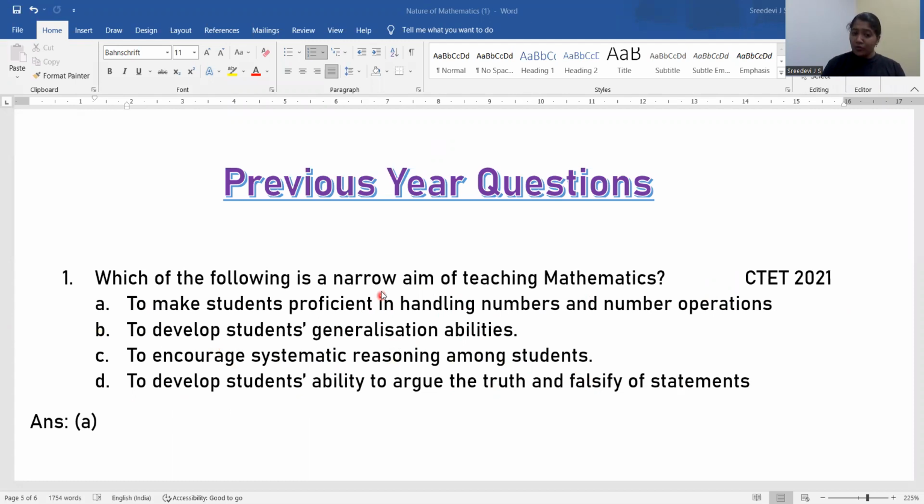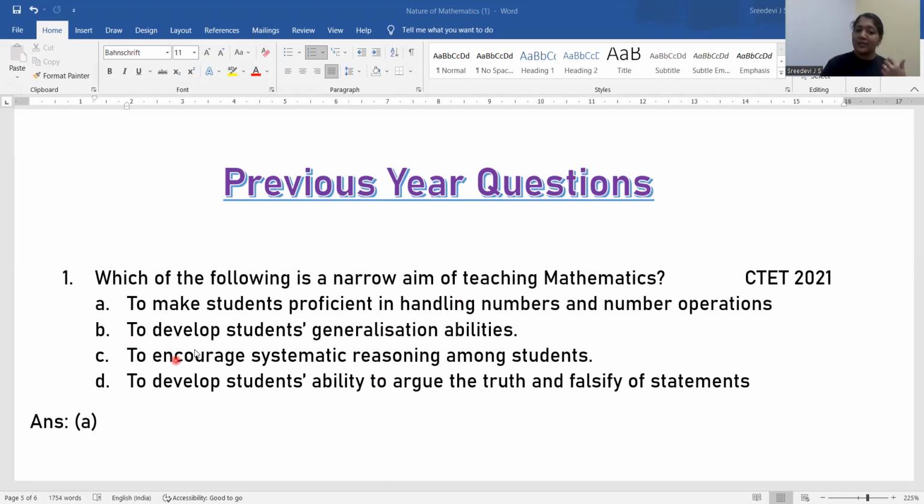See, here we are asked to find out the narrow aim. So let's take the options one by one. The first one, to make students proficient in handling numbers and number operations. Yes, that is a very narrow concept, right? Compared to the other three. So let us see the second one. To develop students' generalization abilities. See, that is not limited. Generalization abilities, it has to be improved a lot. So we cannot find that as a narrow one.